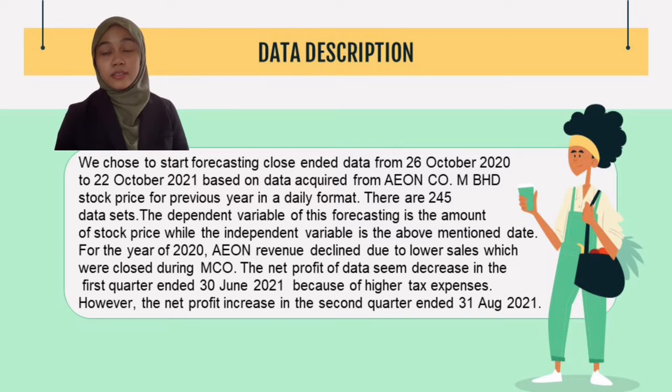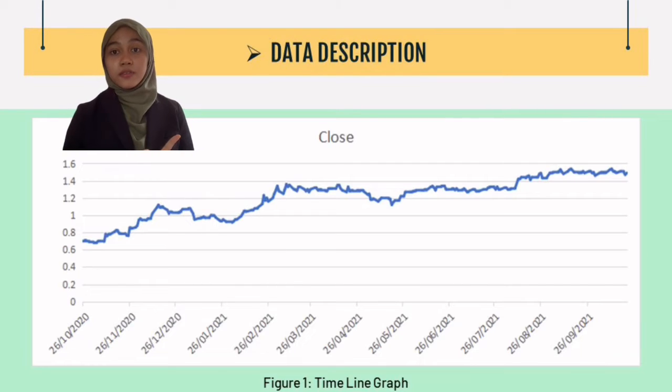There are 245 data sets where the dependent variable of this forecasting is the amount of stock price, where the independent variable is the above mentioned date. In the year of 2020, Aeon revenue declined due to lower sales which were closed during MCO. The net profit also decreased in the first quarter ended 30 June 2021. This is because of higher tax expenses. However, the net profit increased in the second quarter ended 31 August 2021.